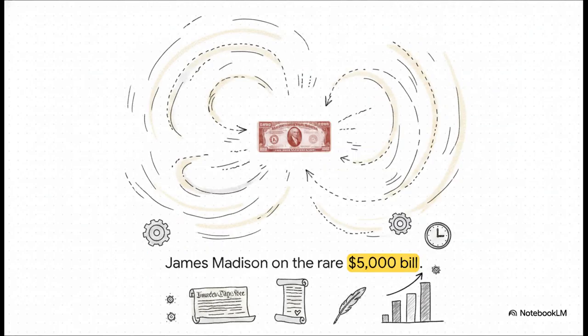Now, sticking with the founders, have you ever actually seen a $5,000 bill? James Madison, the father of the Constitution, is right there on it. The U.S. Treasury stopped making these massive notes way back in 1945 after World War II, though they didn't officially stop distributing them until 1969. They're insanely rare, but technically, you could still find one floating around in circulation today.